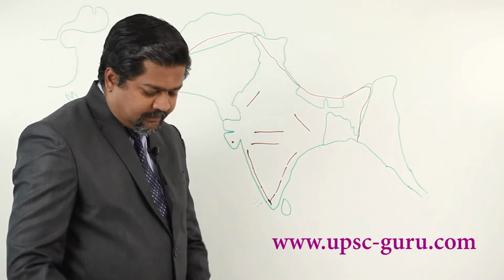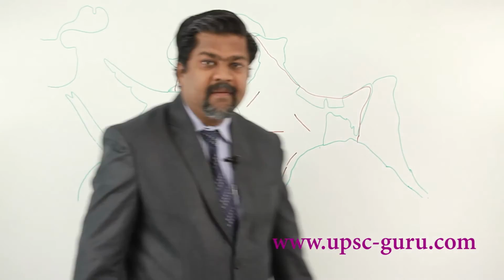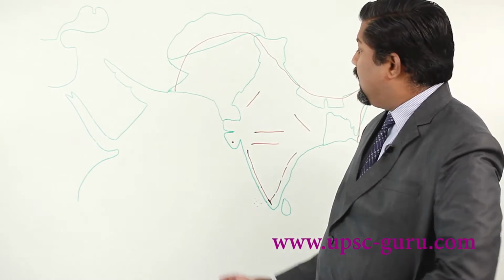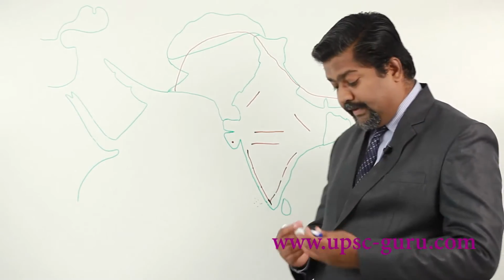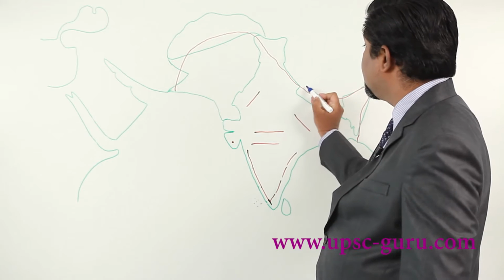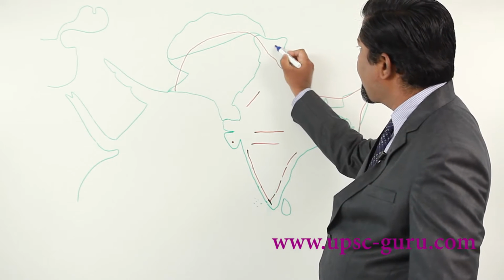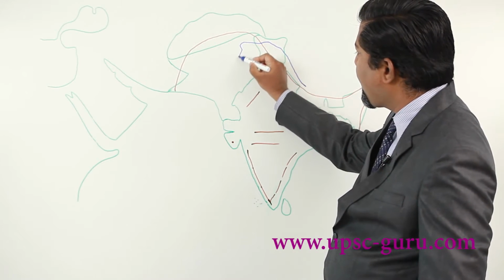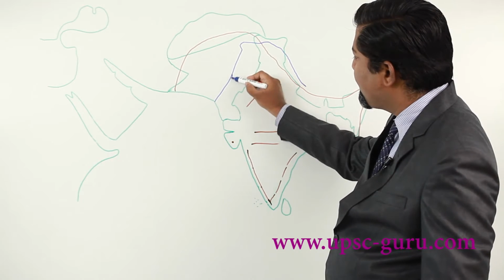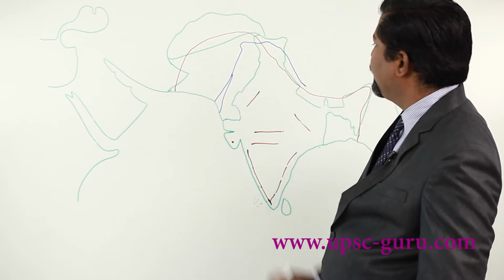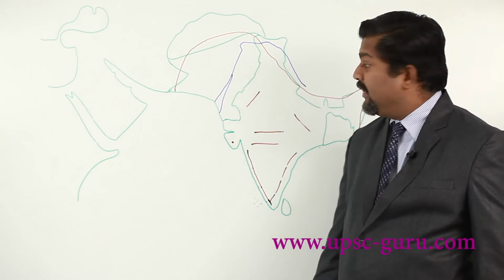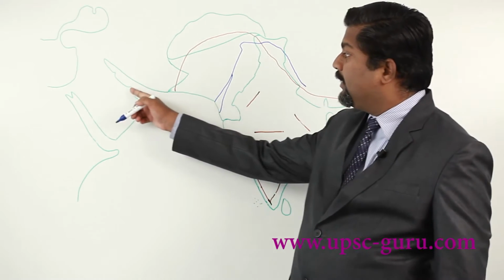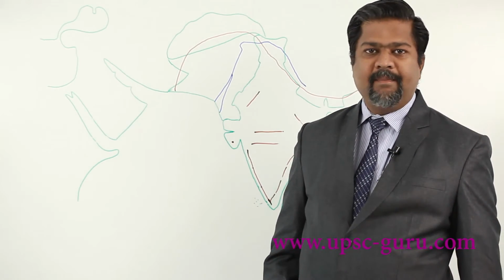Now here if you observe, we have to show the river Indus as we discussed earlier. So this is the river Indus. Alexander the Great returned from this river Indus and ultimately died at Babylon.